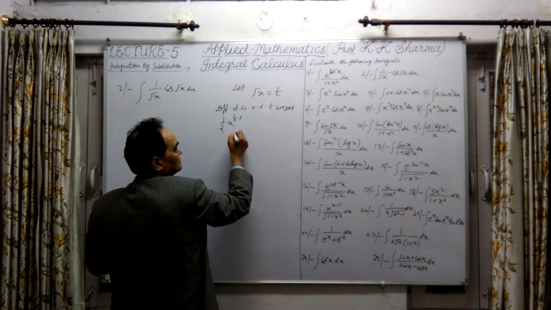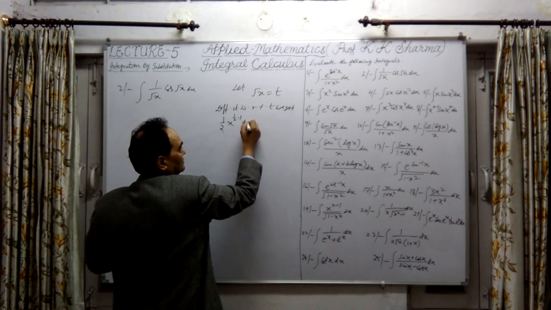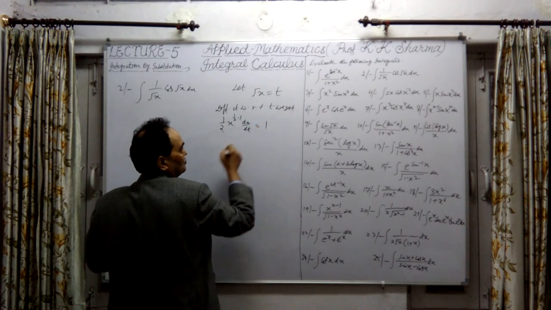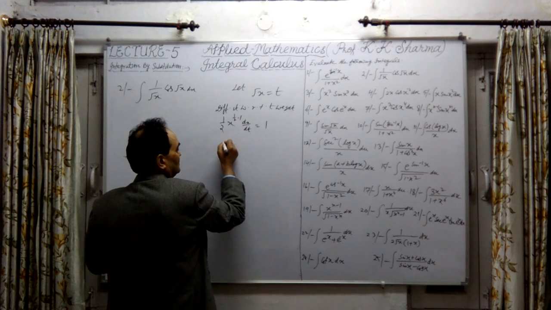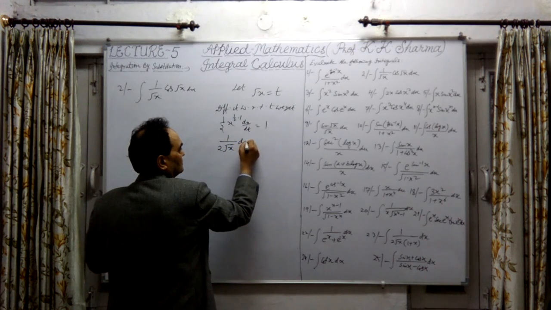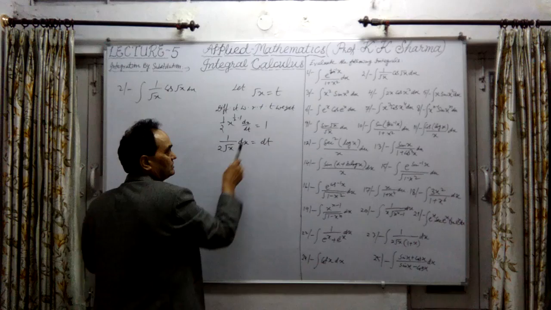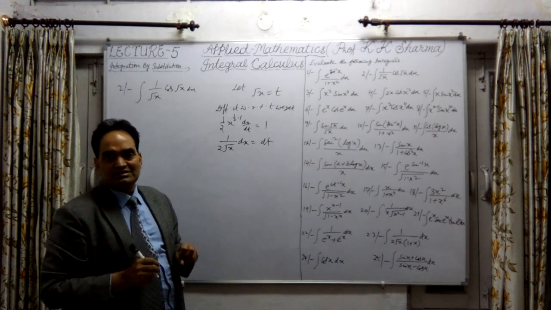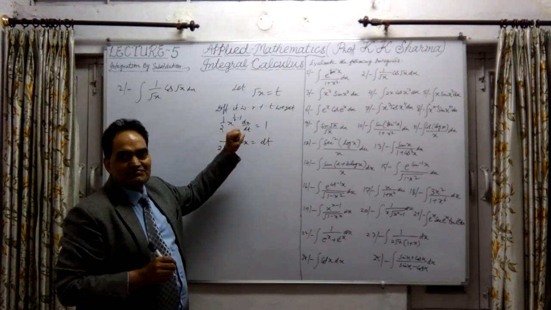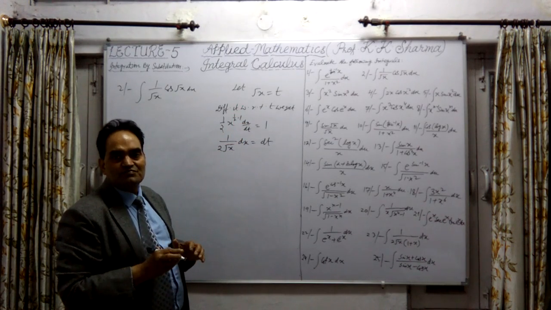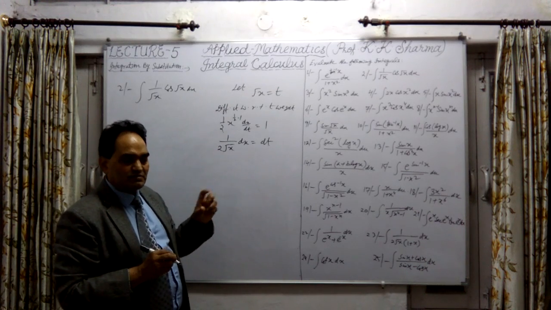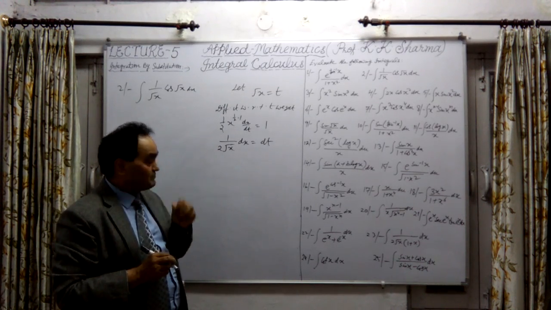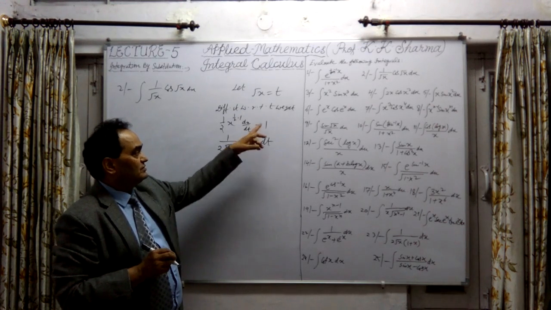Probably half minus 1, that only into dx upon dt equal to 1 here, because t is differential with respect to t, that means 1. Take dt to that side, it will be 1 upon 2 under root x into dx equal to dt. Now dt is separate, as I will tell you that it's not a composite function here. Dx upon dt, they can be separated now. But previously we were thinking that dx upon dt, dy upon dx is inseparable, or that is composite number. But that is not composite. We can take dt to that side.